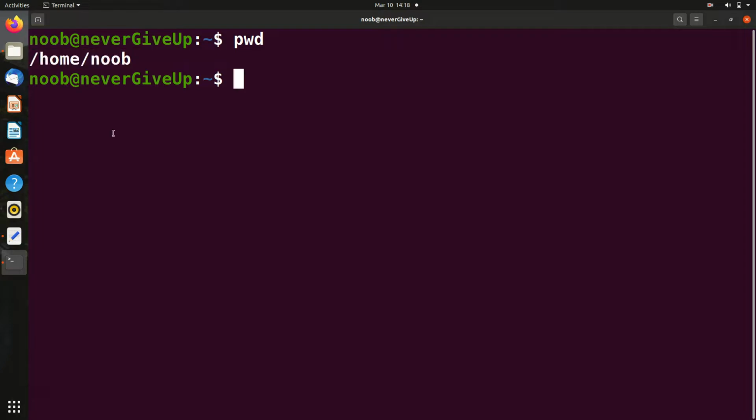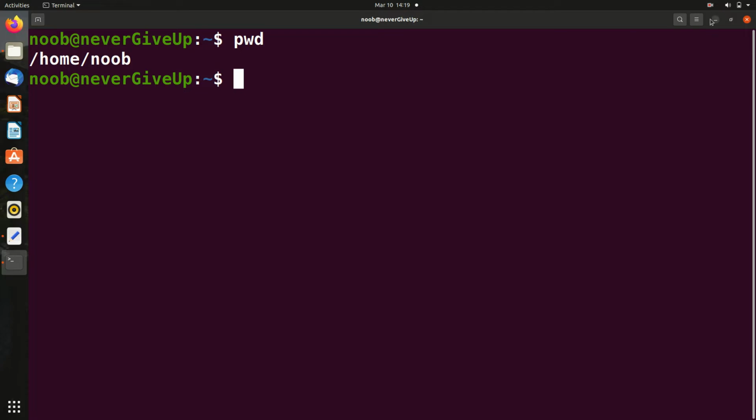Whenever we open the terminal, it is in a certain directory. If I open the terminal, you might say that I am in the desktop, or in downloads, or any directory. But in this case, it is saying that I am in the home directory. This symbol means home directory, and the path is /home/noob. So this is the path of the home directory.